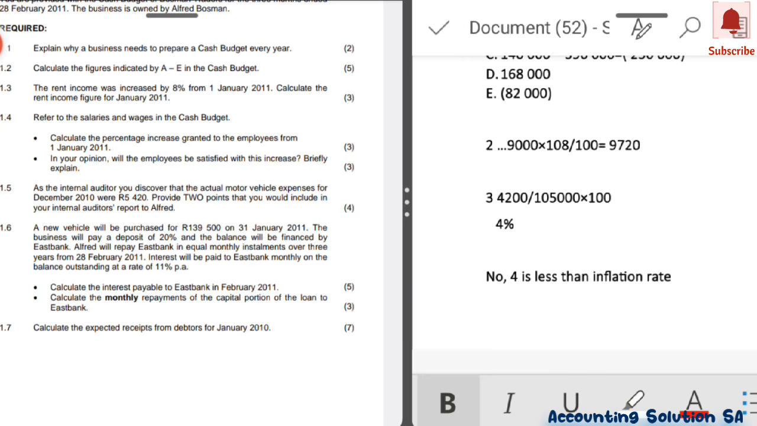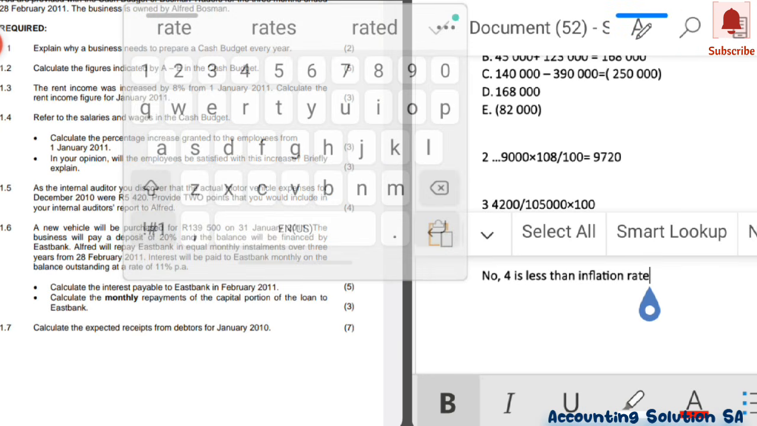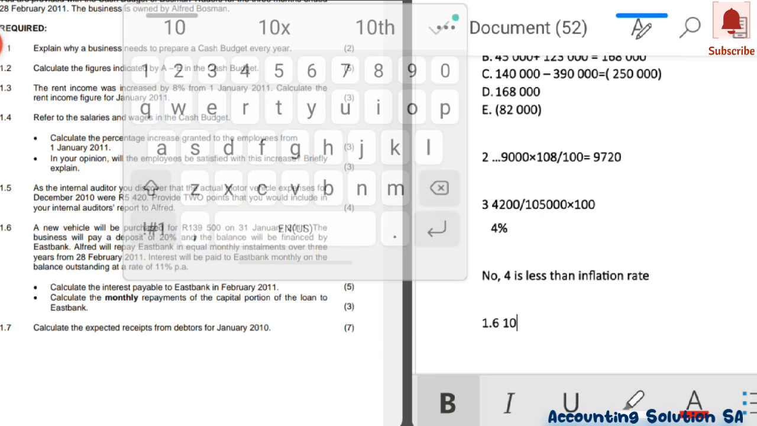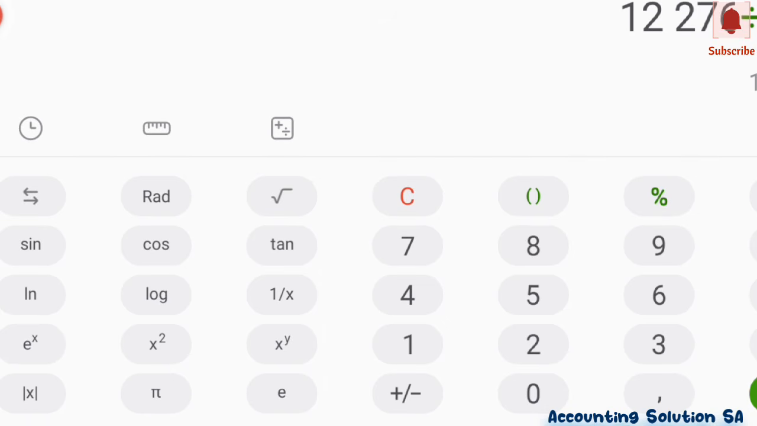1,023 rand is the answer for 1.6. 1,023 rand is the first answer actually, because we have two answers here. Then number 2, they said calculate the monthly repayment on the capital portion of the loan to East Bank. A capital amount, guys. This is the repayment excluding what? Interest. Okay, remember.